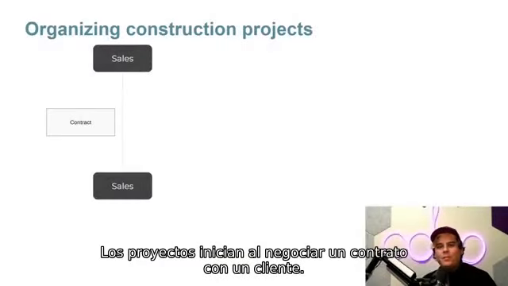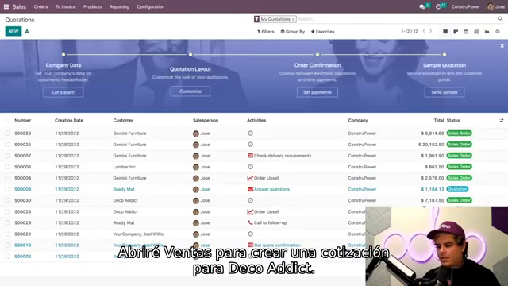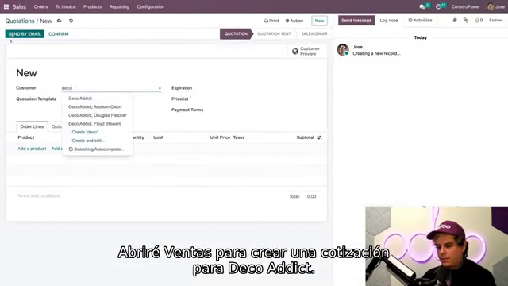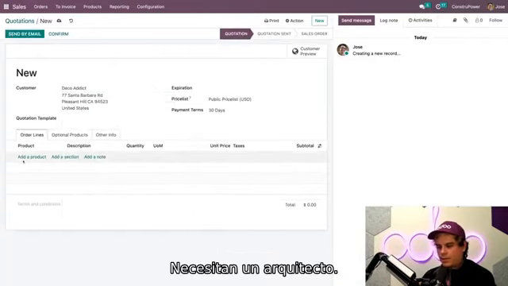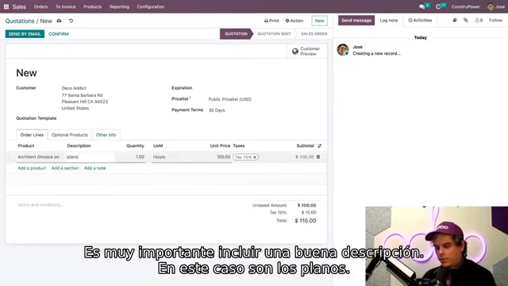A project usually starts at the sales department with the negotiation of a contract with the customer. The sales department works with the Sales app, where the first step is to create that quotation. To start, we're going to open up the Sales app and make a new quotation. This time it's Deco Addict. We need a product here, and they want us to architect stuff. You'll notice in the description, you should always put what it is for. In our case, the very first one is plans.